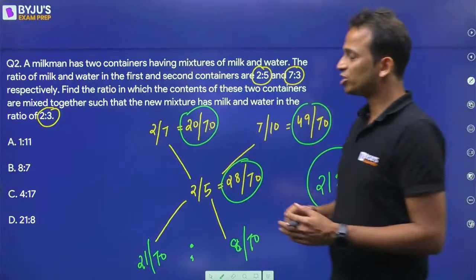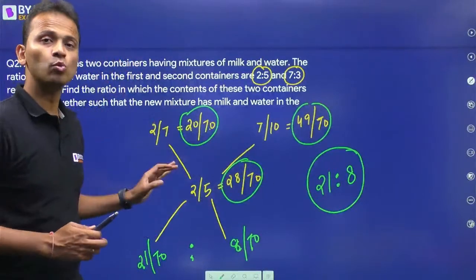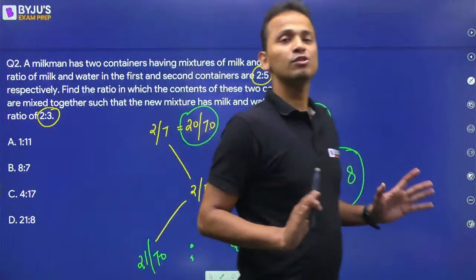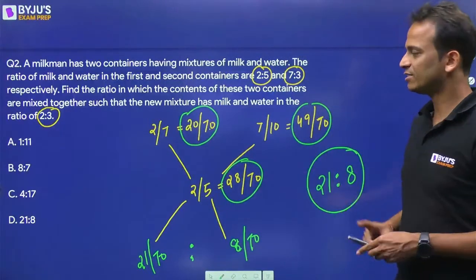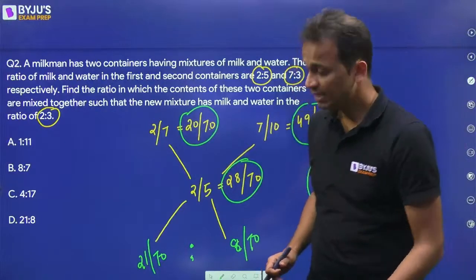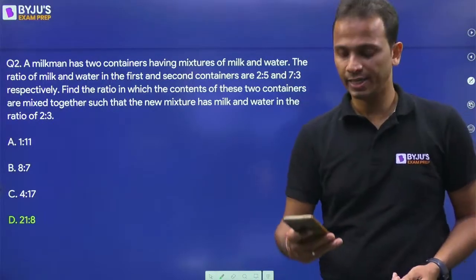So the mixtures will be taken in the ratio of 21:8 from the two containers to get this final ratio of milk and water. All right. So the correct answer should be 21:8. That is option D. So yes, most of you have given the correct answer.